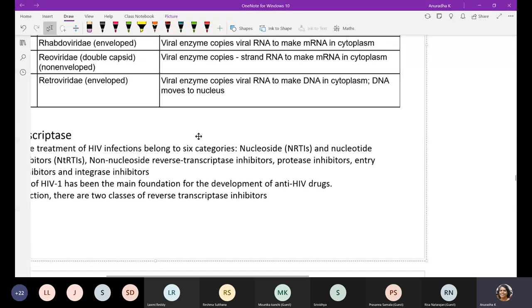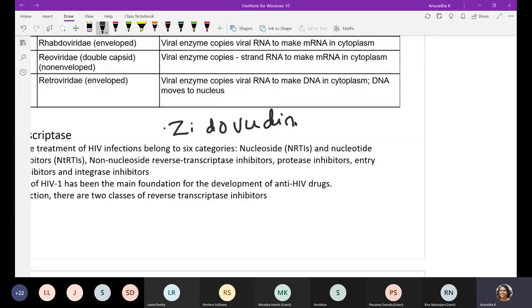Those examples include zidovudine. This zidovudine resembles thymidine.